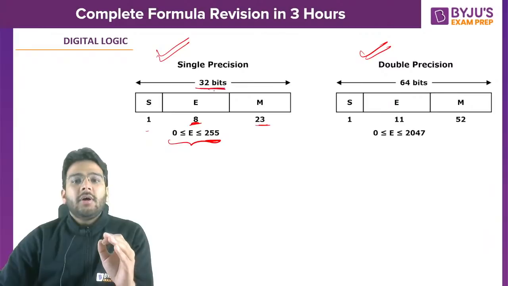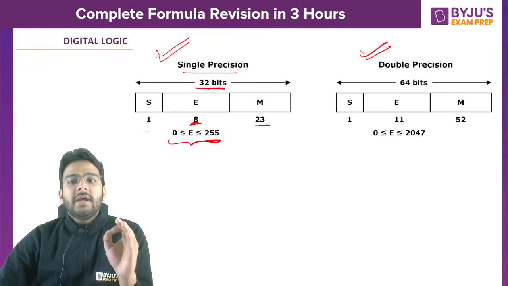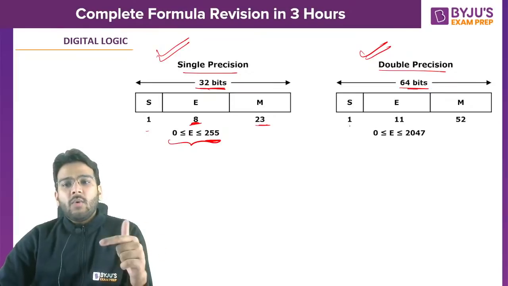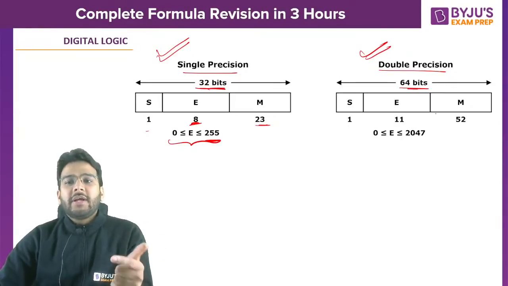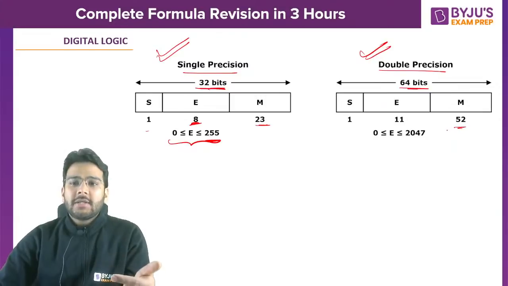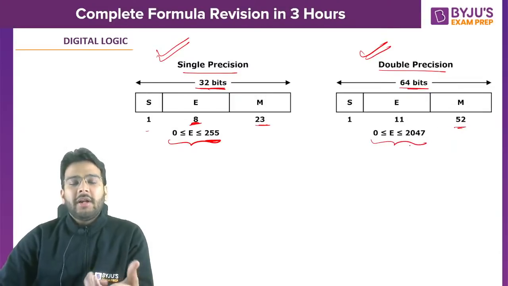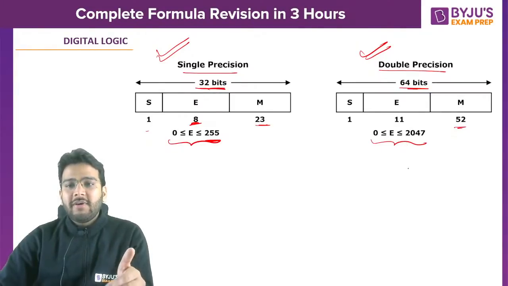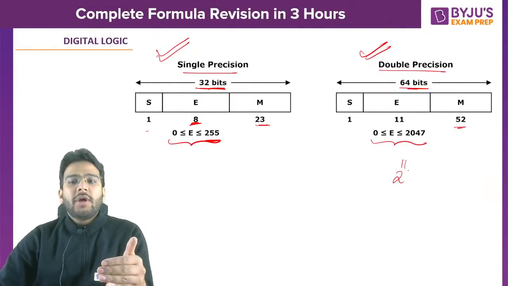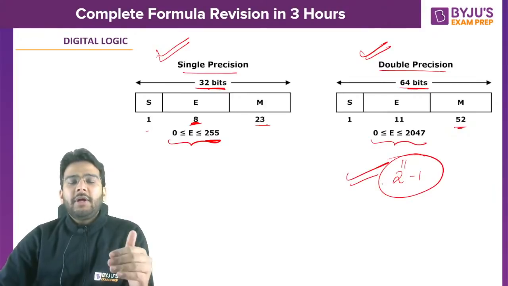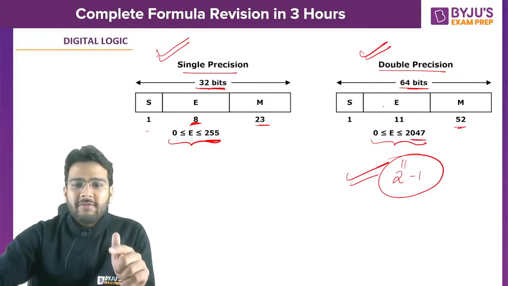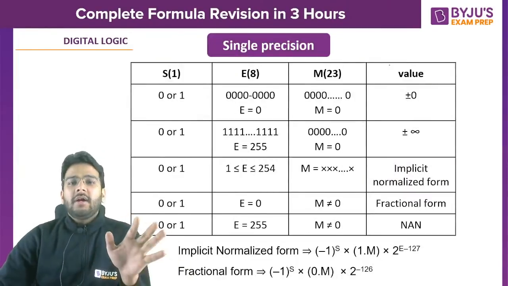Register size will be 32 bits in case of single precision. Register size will be 64 bits in case of double precision: 1 bit for sign, 11 bits for exponent, 52 bits for mantissa. The range for exponent will be from 0 to 2047. Why 2047? Because the maximum number you can represent using 11 bits will be 2 raised to the power 11, that is 2048, minus 1, that is 2047. This is the IEEE defined format.